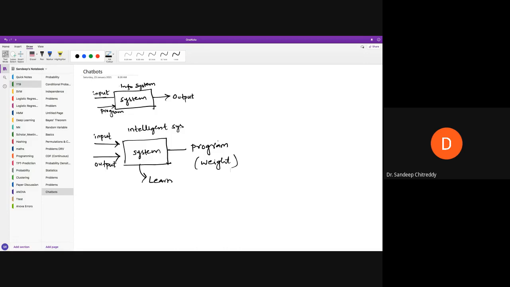So in the specific case of a chatbot, what is an input? The input is text, okay? If you are working with a speech-based application, the input would be speech. And since you can't work with the raw recorded speech, which has a huge number of samples per second, by this time you might have become aware of the sampling frequency and all this terminology. When you record a voice and you're sampling at say 16,000 samples per second, that means for every second you have 16,000 samples of raw data, which is hard to work with. It's huge computational complexity.